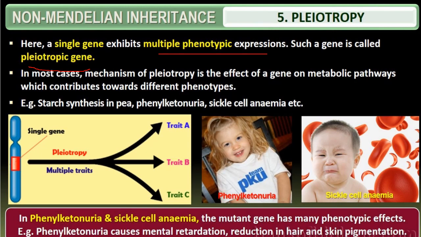Once again I'll tell you, polygenic inheritance means multiple genes will express one trait. Here one gene, that is a single gene, will express multiple traits. Both are reverse cases. In most cases, the mechanism of pleiotropy is the effect of a gene on metabolic pathways which contributes towards different phenotypes. Here we have given examples: starch synthesis in the pea plant, phenylketonuria, which is a disease, and sickle cell anemia, which is also a disease.